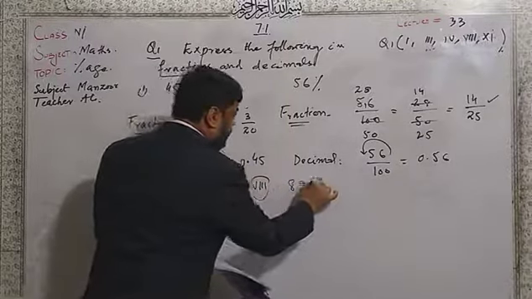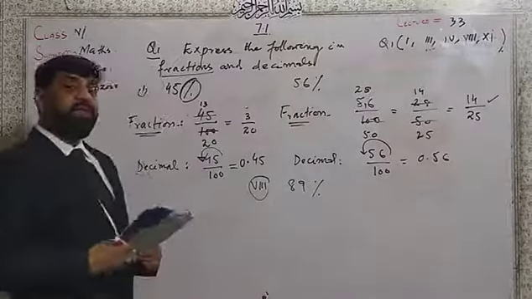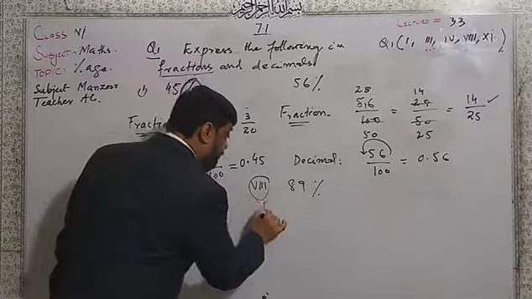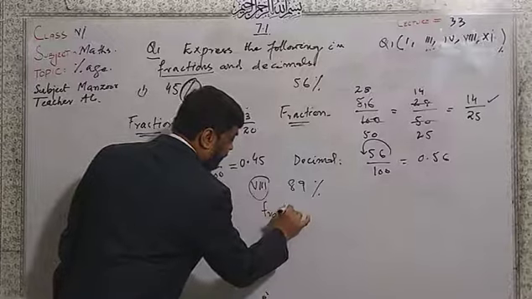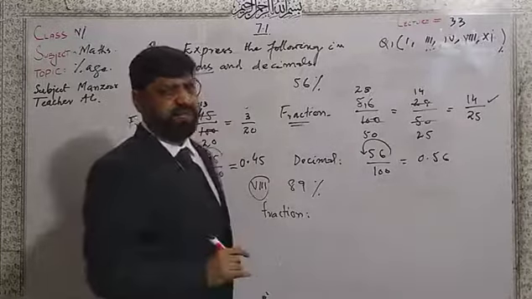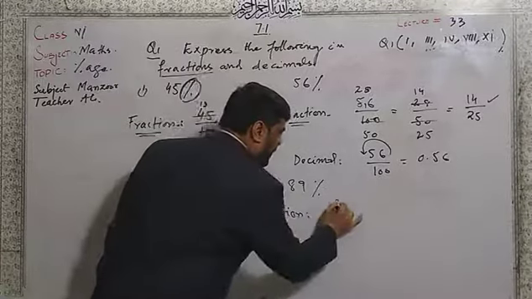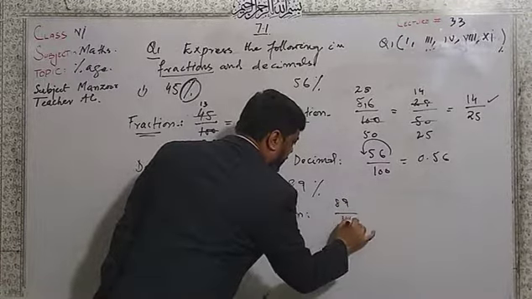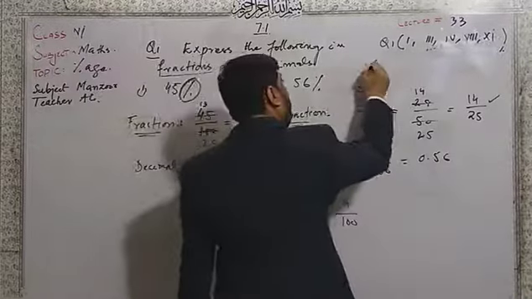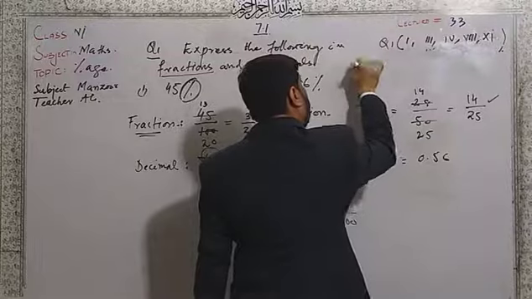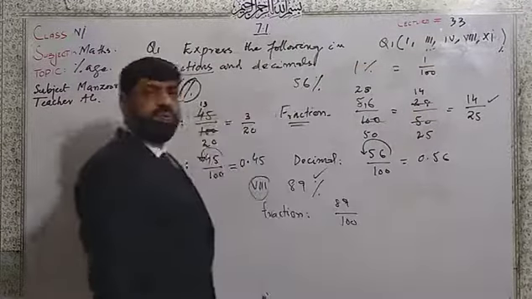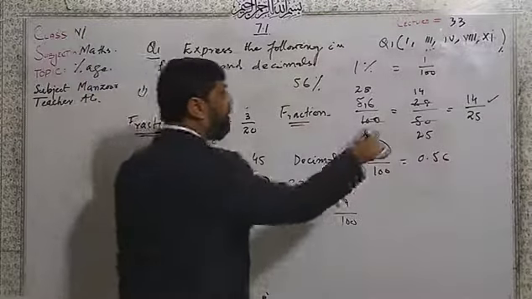Here 89%. Dear students, 89 is a prime number. I write its fraction form. Remove the percentage and divide by 100. I write 89 over 100, and this percentage will be changed. You know that 1% is equal to 1 over 100.